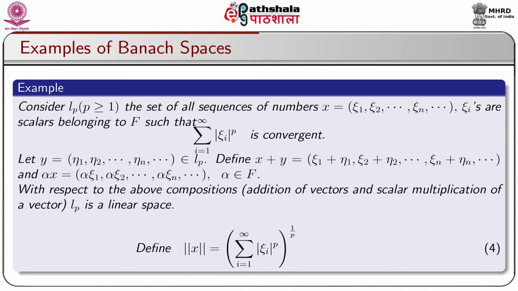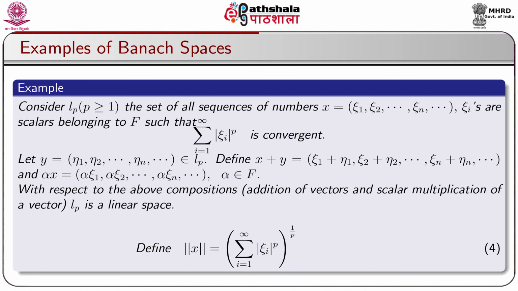And let y equal to (eta 1, eta 2, ..., eta n, ...) belonging to Lp. Define the sum of the two elements by x plus y, which is equal to (xi 1 plus eta 1, xi 2 plus eta 2, ..., xi n plus eta n, ...), and alpha x equal to (alpha xi 1, alpha xi 2, ..., alpha xi n, ...), where alpha is taken from the field capital F.